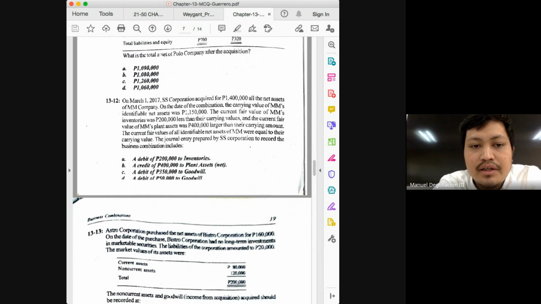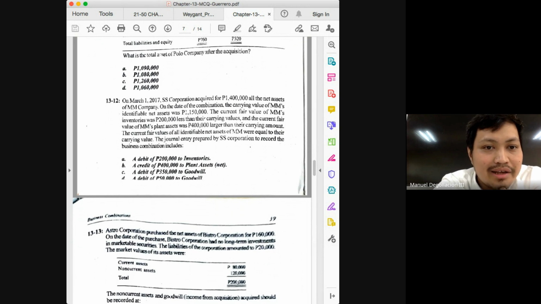For letter C and letter D, it's just a matter of determining whether it resulted in a goodwill or gain. So we're only left with one choice. It's goodwill. The question now is, how much is the goodwill? And what are the two things you need to solve for goodwill, class? Consideration and the fair value of the net assets. Are we given the consideration? Yes, 1,400,000. Are we given the fair value of the net assets? Not directly. What did the problem say?